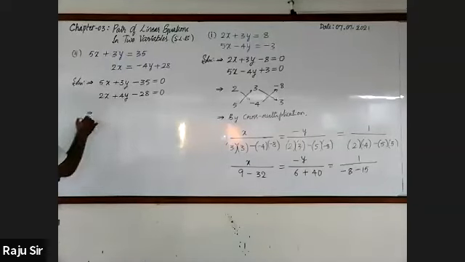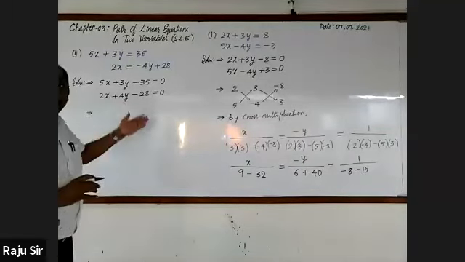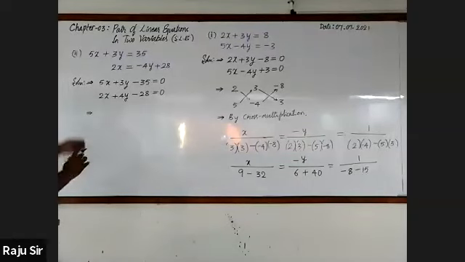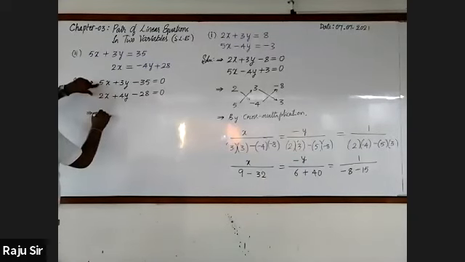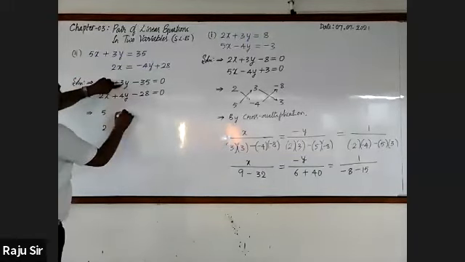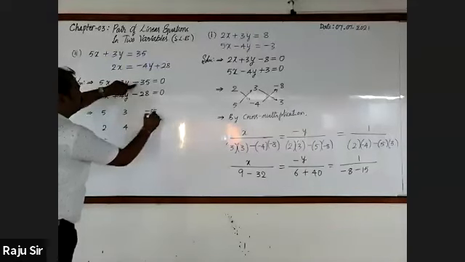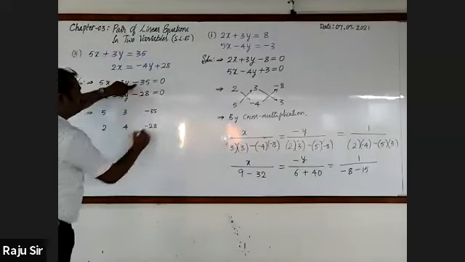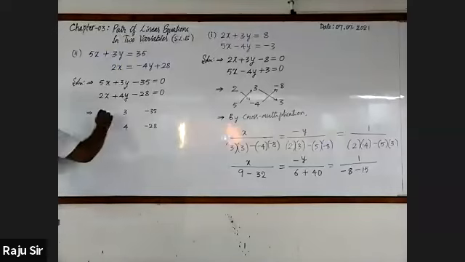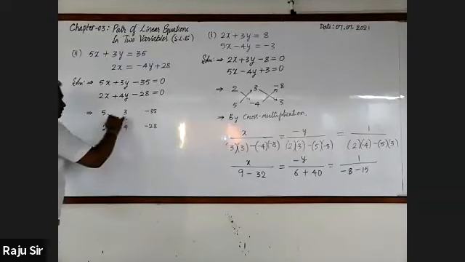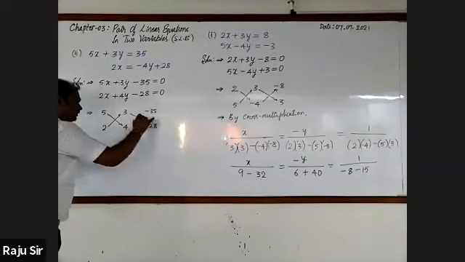After writing them in standard form, go for writing all the coefficients. They are 5 and 2, 3 and 4, then minus 35 and minus 28. Show the symbol to represent cross multiplication.